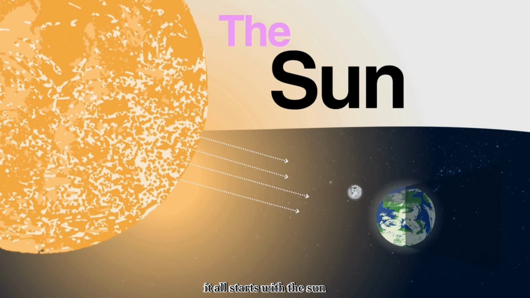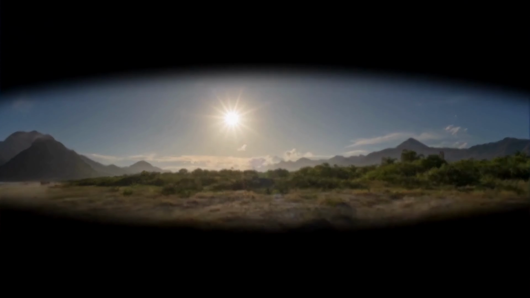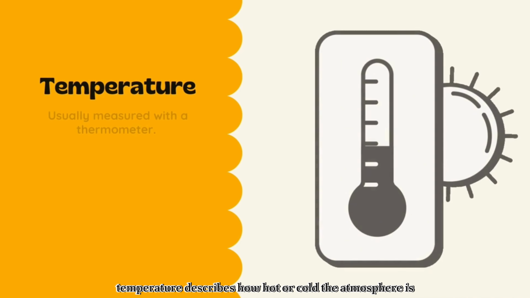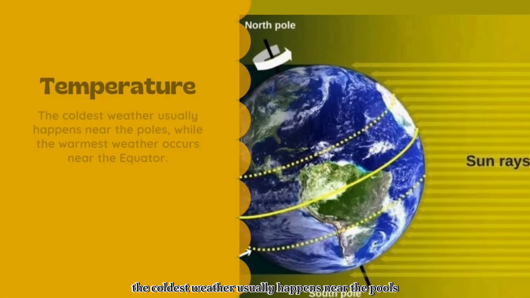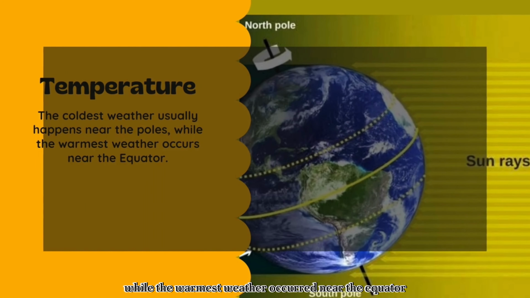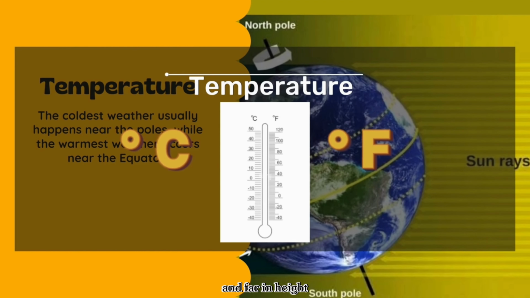It all starts with the sun. As the sun warms the Earth's surface, the atmosphere warms too. Temperature describes how hot or cold the atmosphere is. It is measured with a thermometer. The coldest weather usually happens near the poles, while the warmest weather occurs near the equator. Meteorologists report temperatures in Celsius and Fahrenheit.